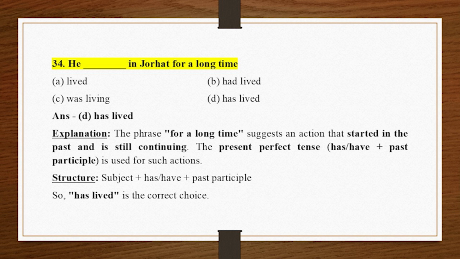The present perfect tense, has or have plus past participle, is used for such actions. Structure, subject plus has or have plus past participle. So, has lived is the correct choice.